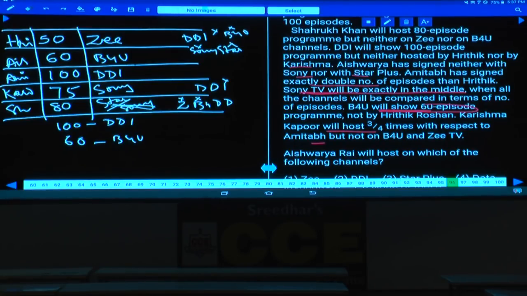Done with this? Now this is about paper number 66, question numbers 66 to 100. Yes, anything left over in this paper?